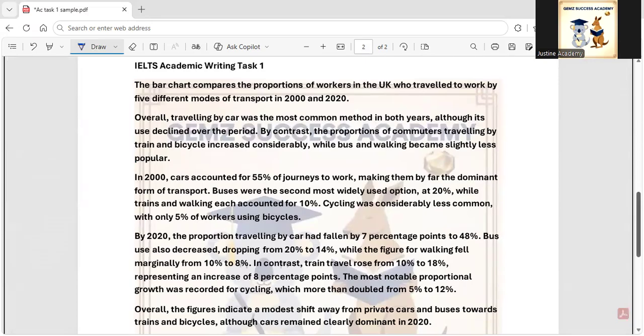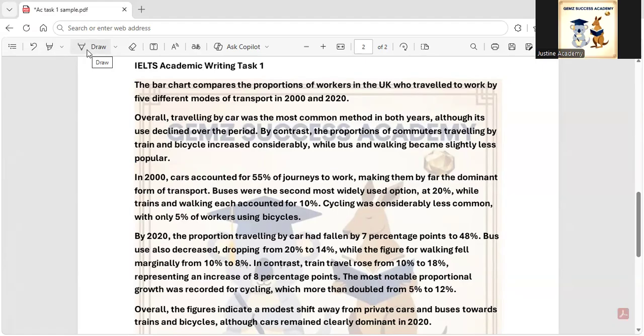Here's the sample response. The first paragraph is a short one-sentence paragraph which says that the bar chart compares the proportions of workers in the UK who traveled to work by 5 different modes of transport in 2000 and 2020.